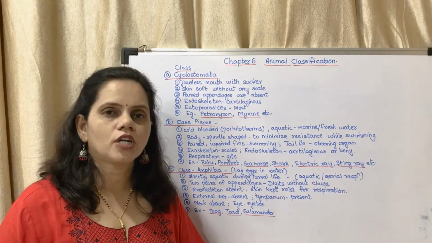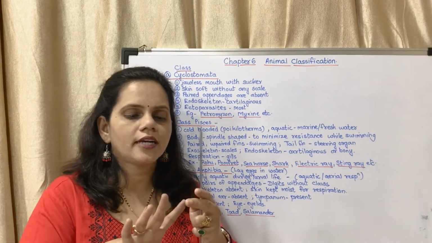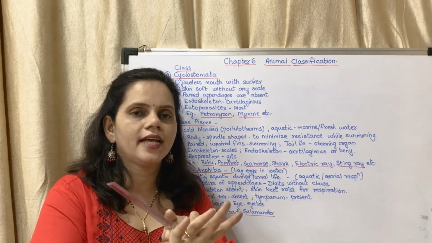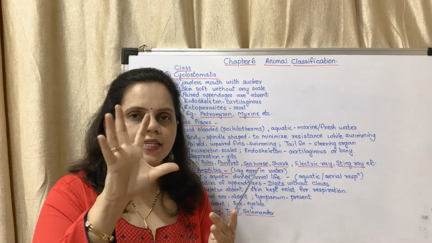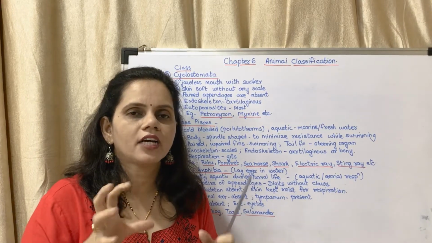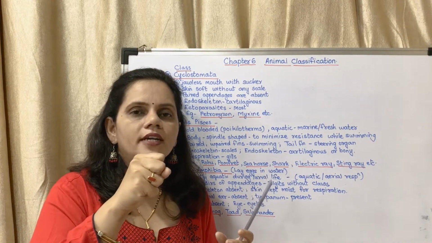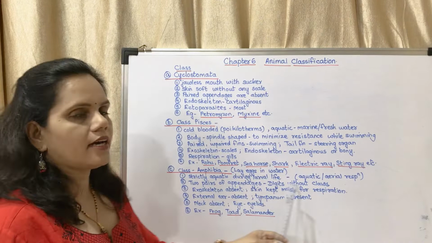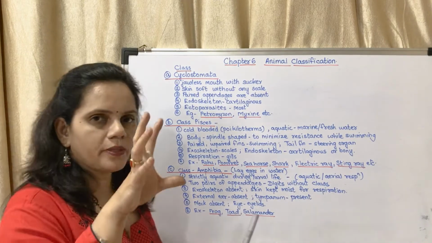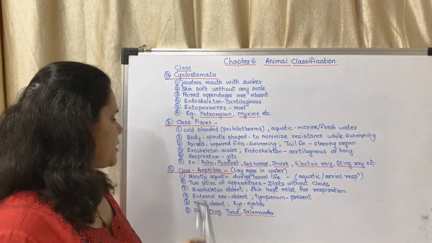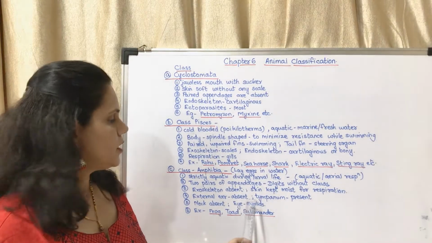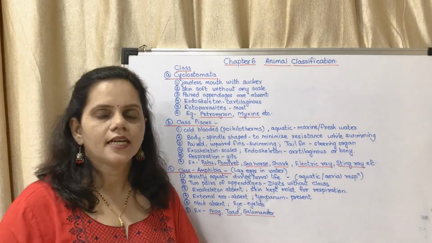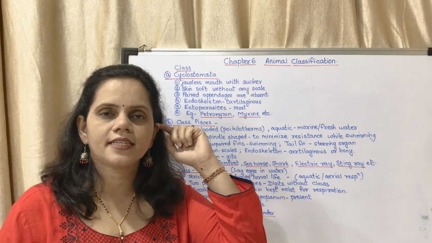Digits without claws. These are called digits or palm, and these fingers don't have claws. They cannot hold like this. So their digits are without claws. Claws means panja. External ear is absent, tympanum is present. External ear, we have an external pinna.